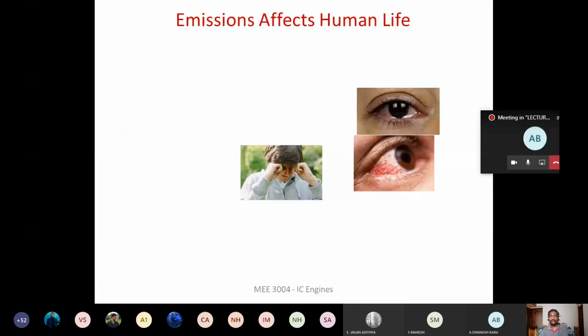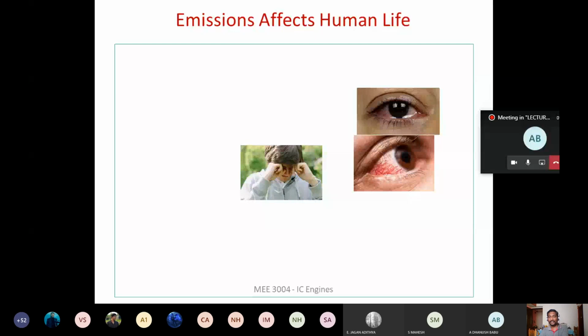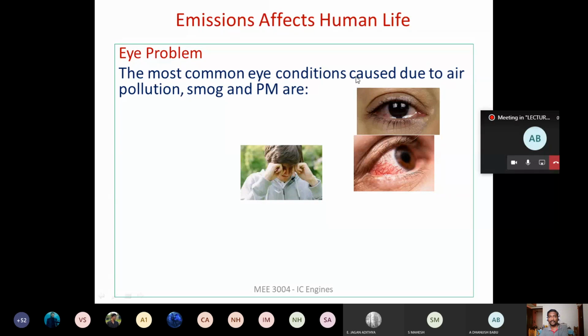And we also face a lot of eye problems, right, because of the emission from the engine. The particulate matter, especially the soot particles that are present in the engine exhaust, when it enters into the atmosphere, our eyes are susceptible to these soot particles, right? The most common eye problems are caused due to air pollution and due to particulate matter. So we face problems like watery eyes.